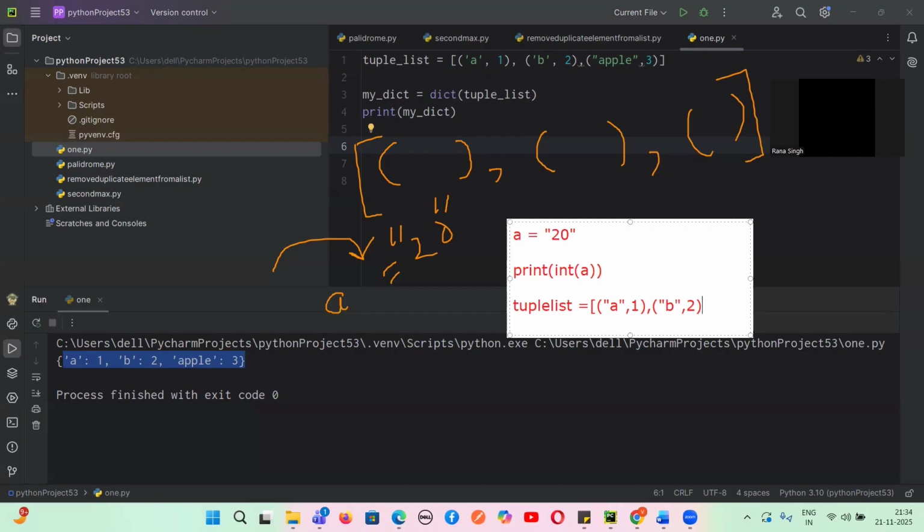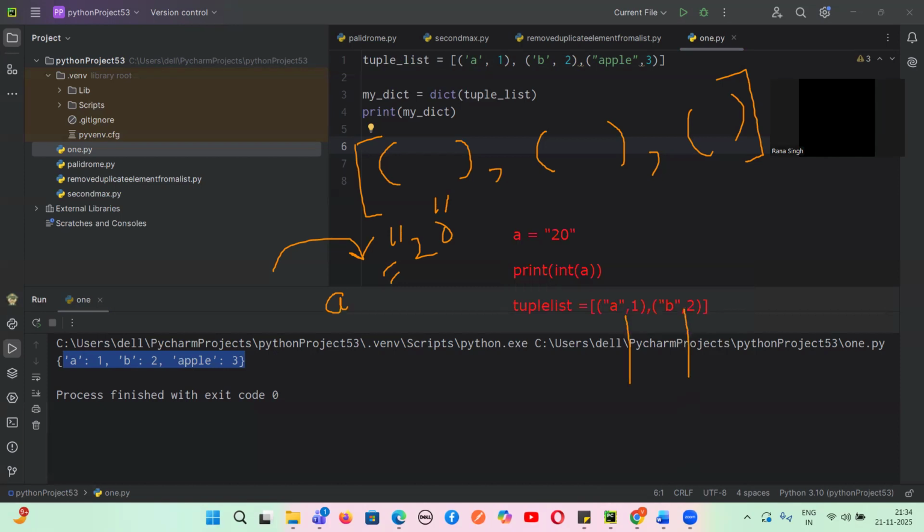Now let us just close this. Guys, this is a tuple, and this is another tuple. Now there should be exactly two values. If there are three values, then we cannot do it. There are only two values, meaning the key and value like this. And here there can be any number of elements. Let's suppose there are three tuples here: tuple 1, tuple 2, tuple 3. There can be 100 tuples.